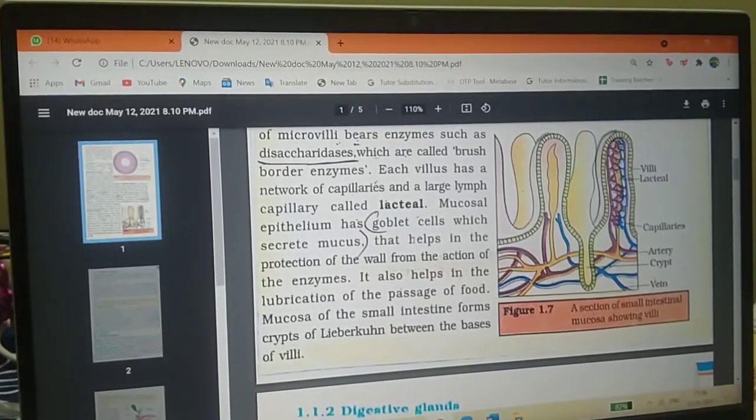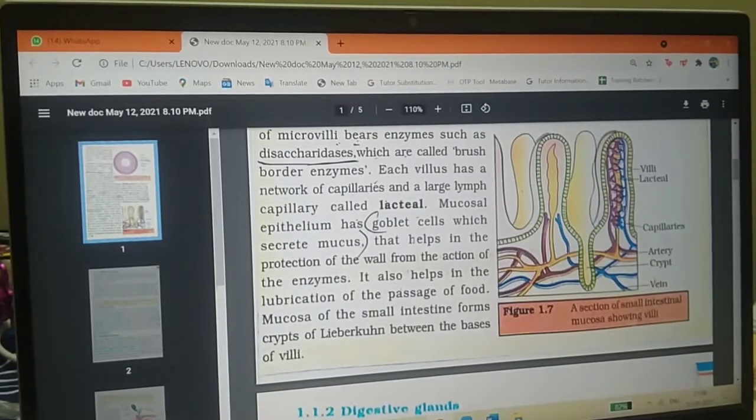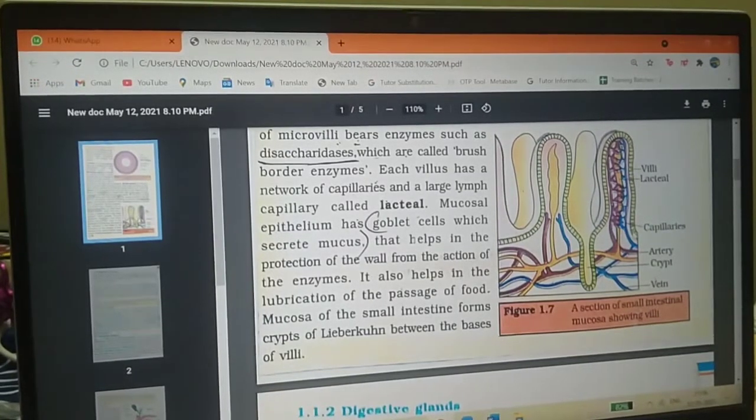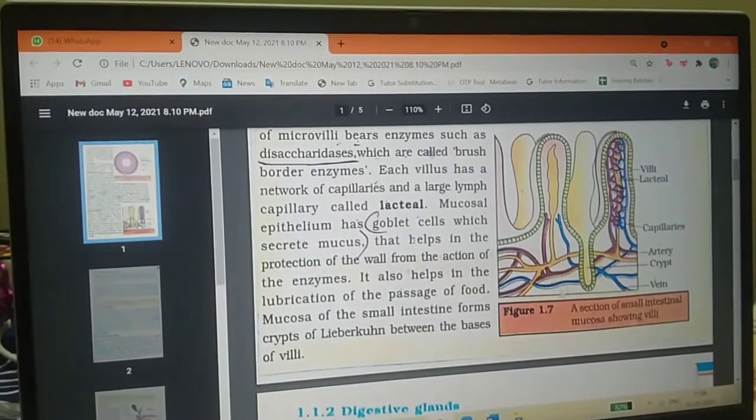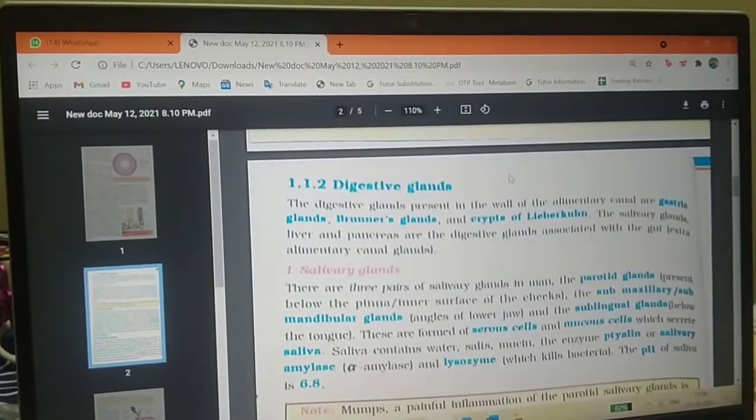In the bases of villi, they contain the lacteal. Here these are the capillaries, small blood vessels, and it is the artery, and these are the crypts. This one is called the crypts, and here it is the veins. Okay. And next, about the digestive glands.